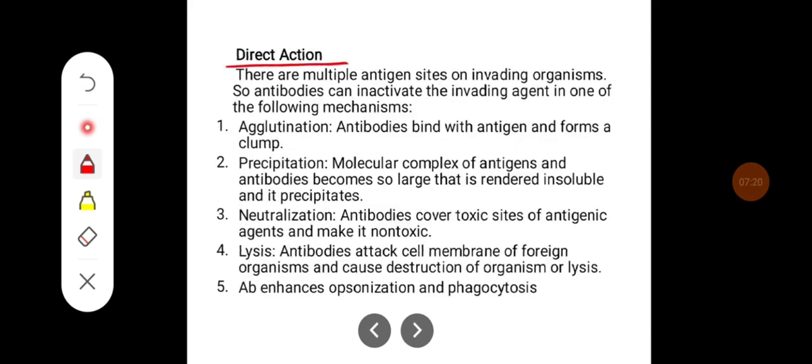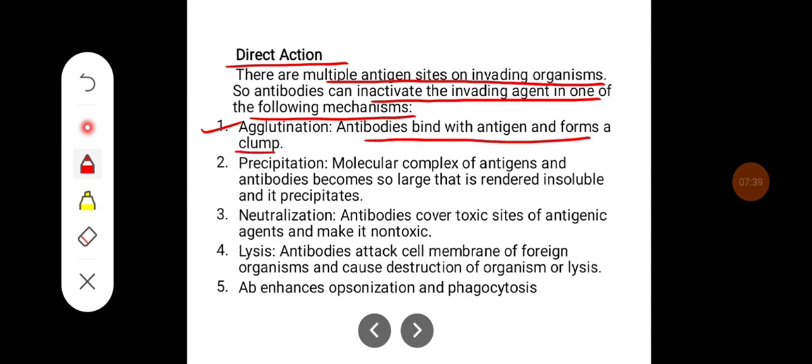Direct action. The antibodies act on the multiple antigen sites on invading organisms. So antibodies can inactivate the invading agent by one of the following mechanisms. They may lead to agglutination, that is, antibodies bind with antigen to form a clump. They may lead to precipitation, that is, the molecular complex of antigen and antibodies becomes so large that it is rendered